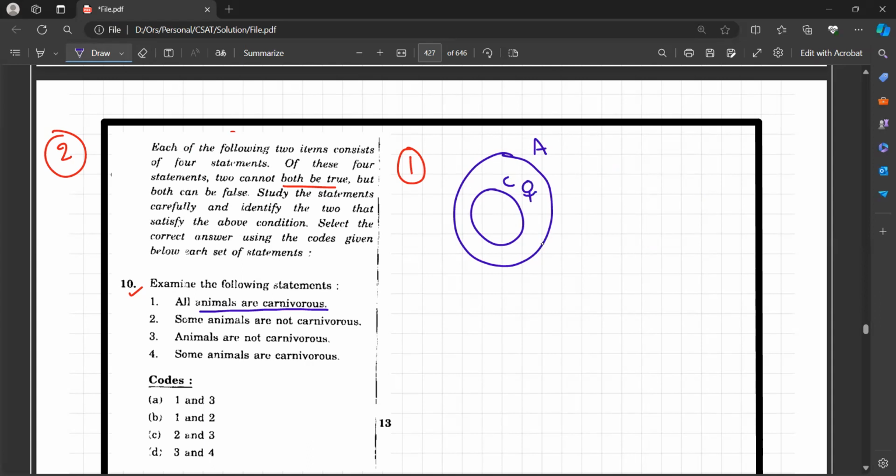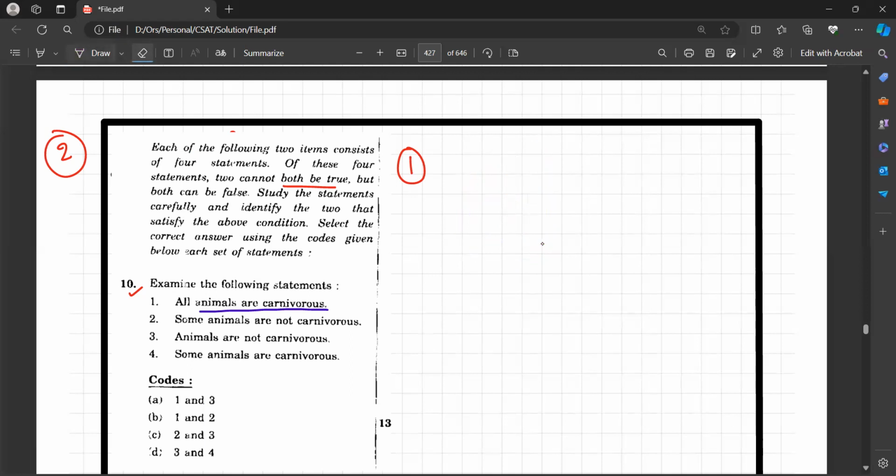No, because if I place an animal here, this is a human, which is also an animal, and this animal is not carnivorous. Got it? So I will eliminate this one. This is wrong.